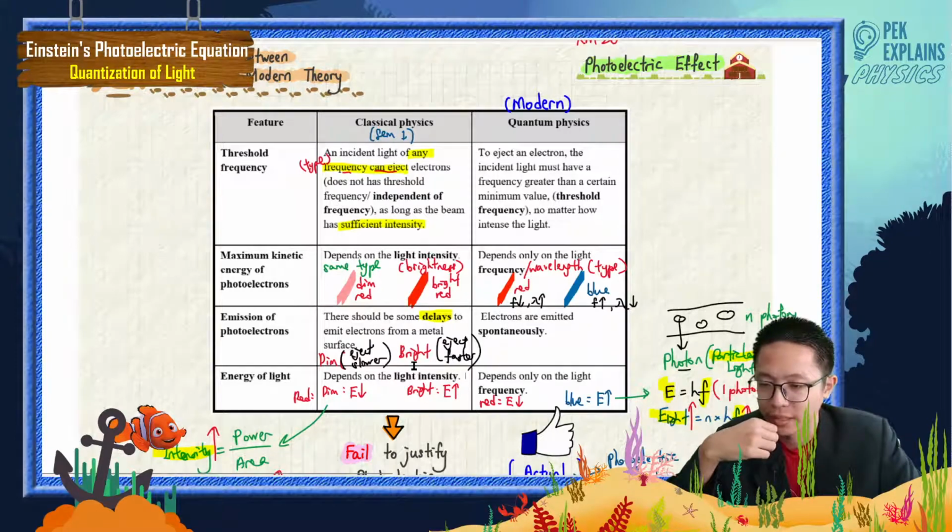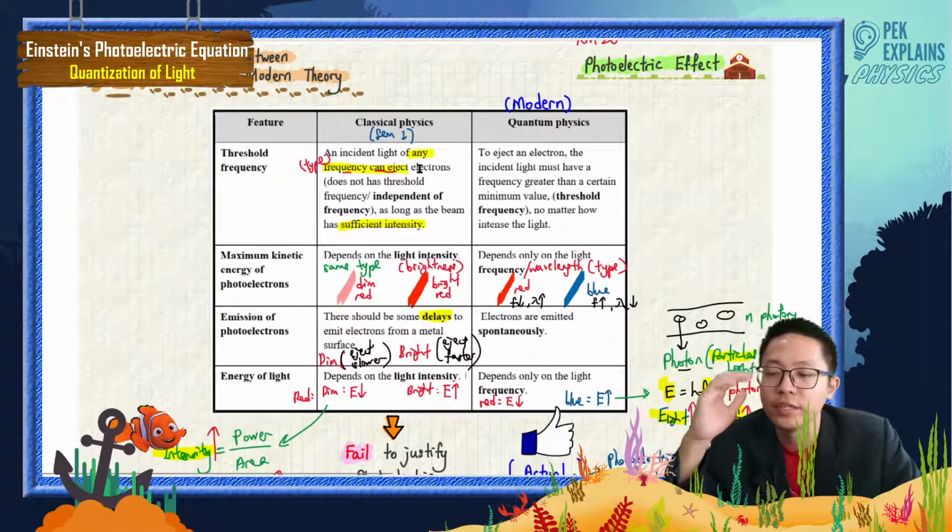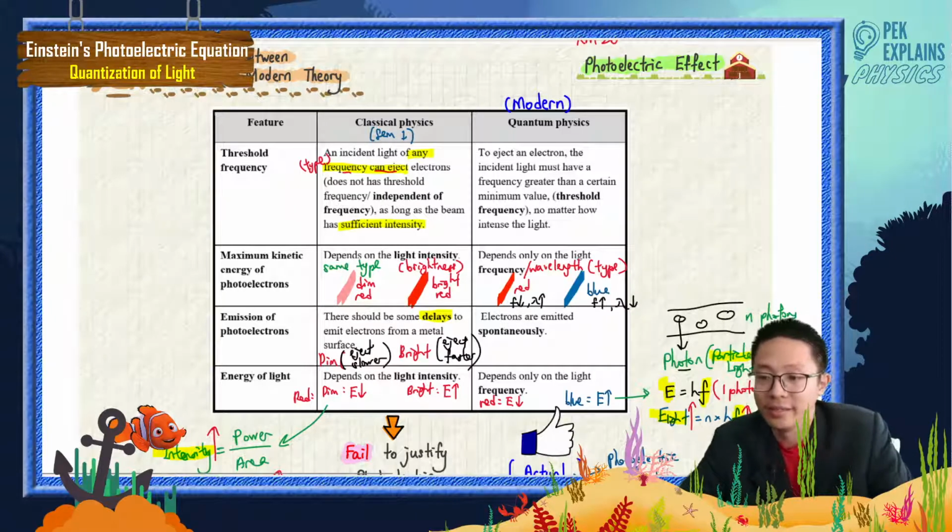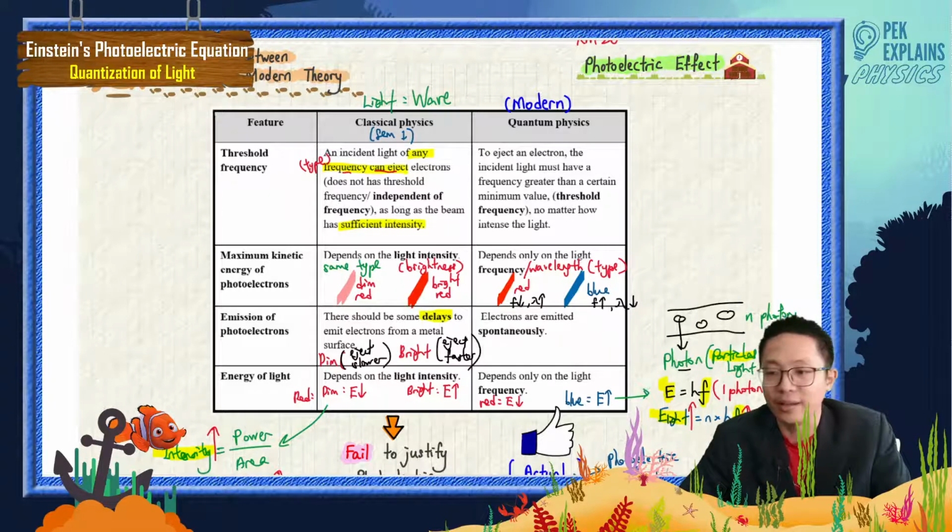Why? Because in classical physics, they view the light as a wave. But in modern physics, they view the light as particles. Classical physics views the light as a wave.